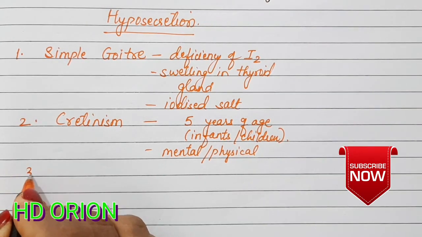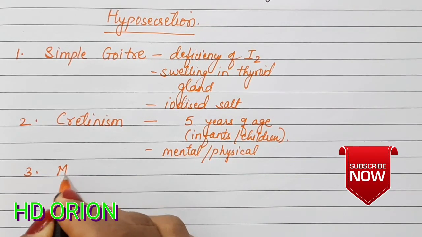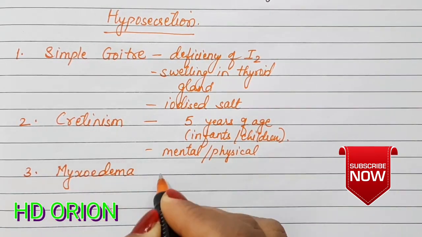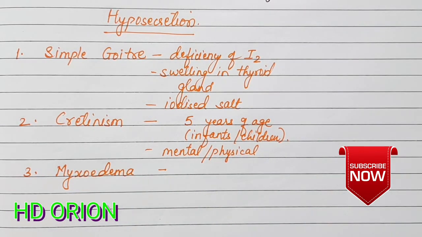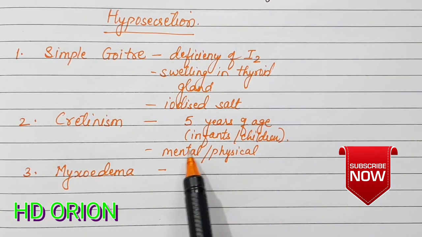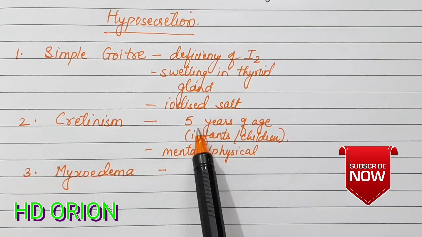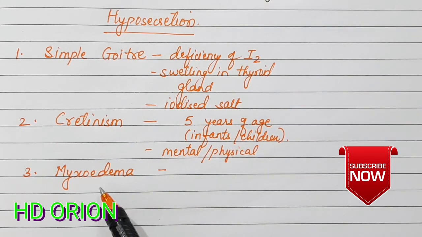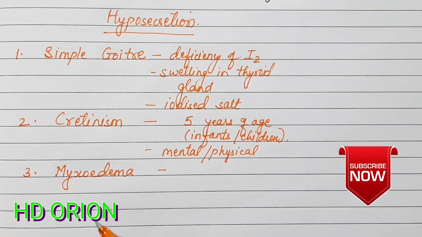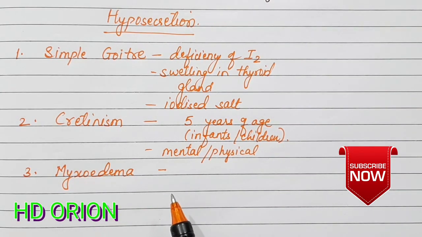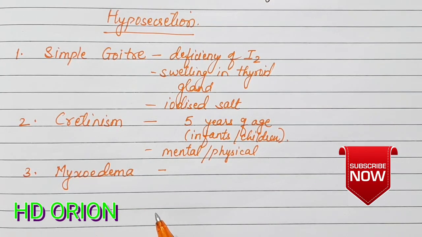The third case is myxedema, which is seen in adults. It is the same condition in which the thyroxine is less, but cretinism is seen in small children, and the same thing is seen in adults. If thyroxine is secreted less in quantity after the child has attained a normal height and stature, what is left is the sexual development.